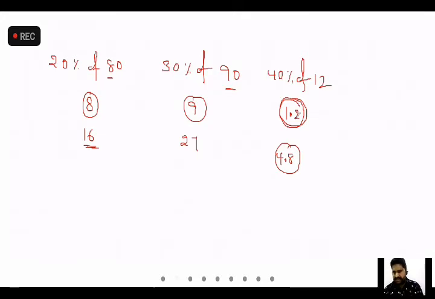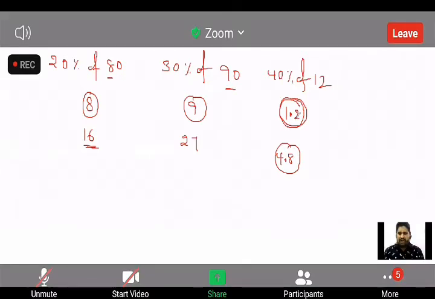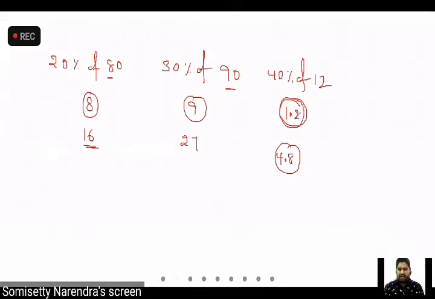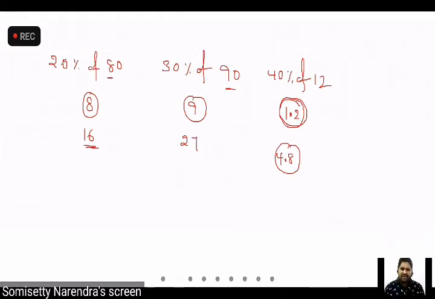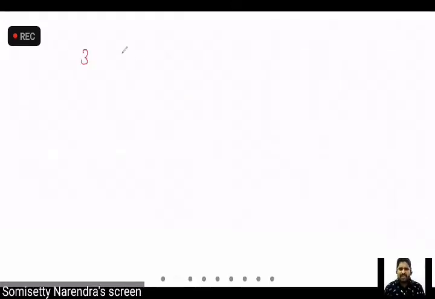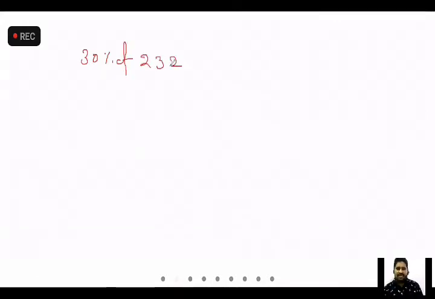So that means what we can understand here, if you know how to take 10% of the number, is it clear? Now we can take any number, somewhat complex numbers also. For example, if I ask you what is 30% of 232.